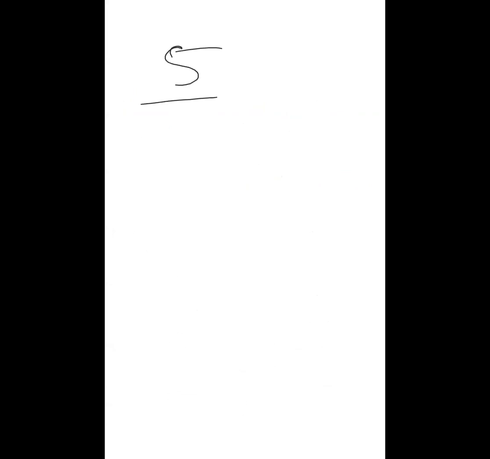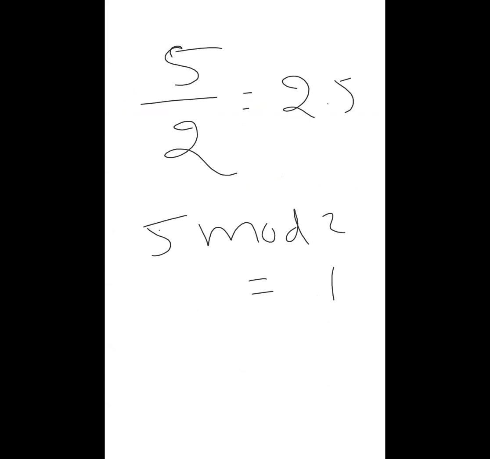Suppose 5/2 is there, generally it is 2.5. If it is a modulo operation, 2 times 2 is 4, the remainder will be 1. So 5 modulo 2 means the answer will be 1. You will get the remainder. All of you clear? Yes, sir.